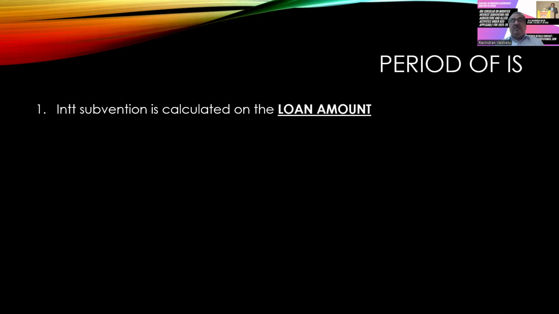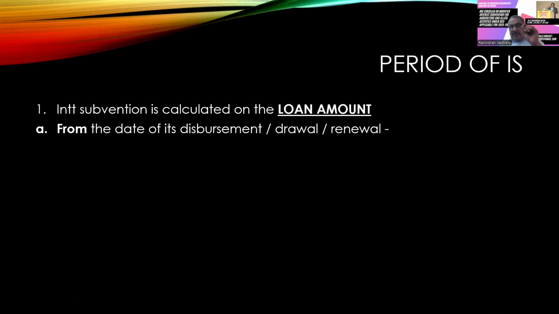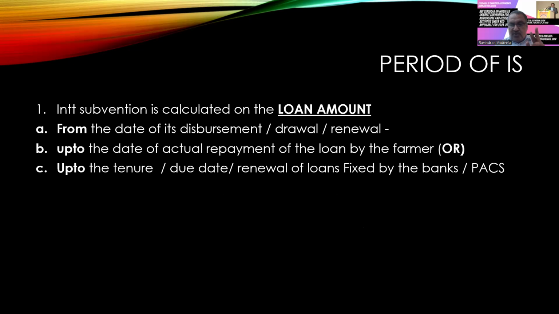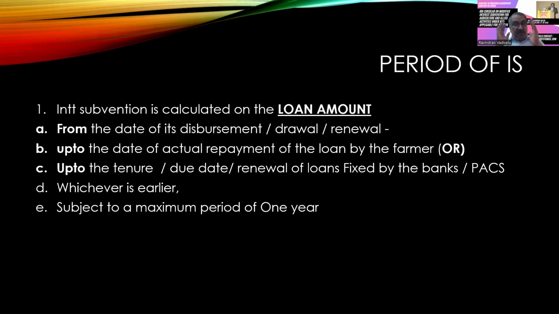So what is the period? Here the interest amount for the period of interest subvention is calculated on the loan amount. It is not on the outstanding balance. So this is a very important point that you have to see. Next point is from the date of disbursement or renewal, to the date of actual repayment of the loan by the farmer, or up to the tenure or due date of renewal of the loans fixed by the banks or PACS, whichever is earlier. Only for this period, interest subvention is available, but this is subject to a period of 1 year. It should not exceed 1 year.